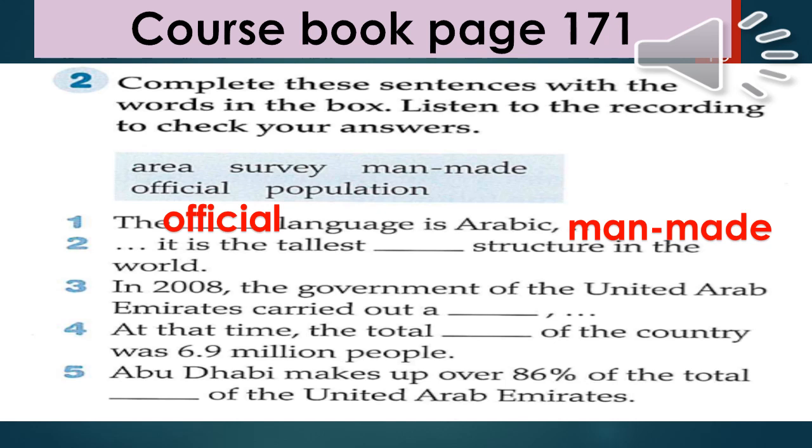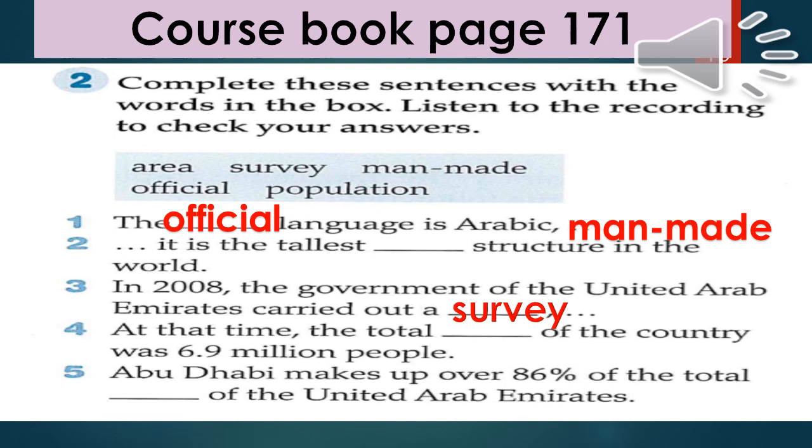In 2008, the government of the United Arab Emirates carried out a survey to know the number of people who live in each emirate. How many people are living in Abu Dhabi, in Ajman, in Umm Al Quwain, and so on. That's why they carried out a survey.